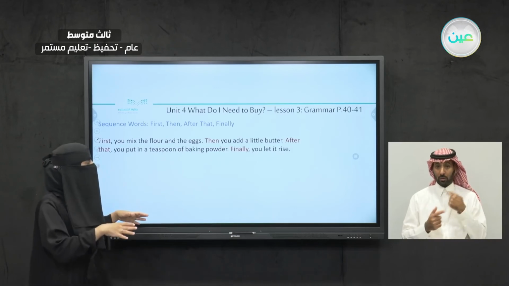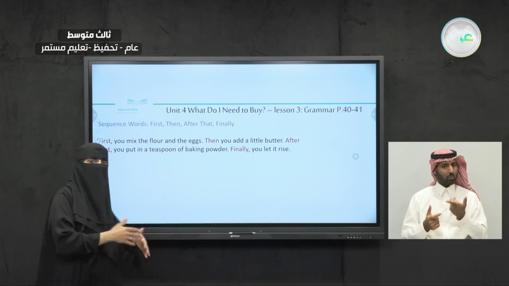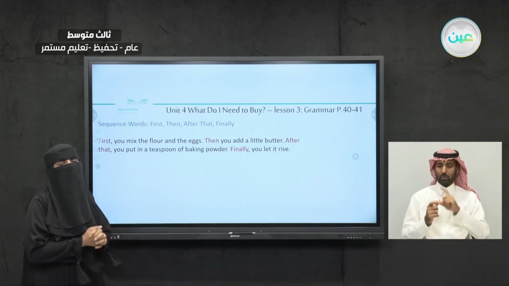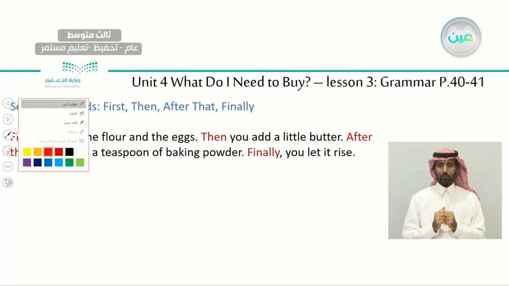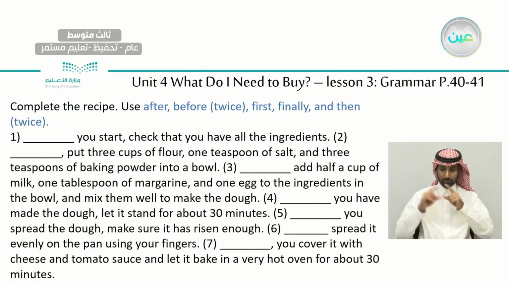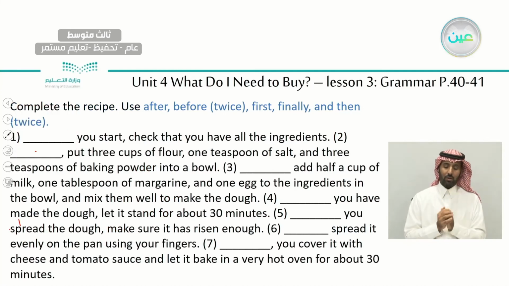So you tell them what to do first, what to do second, what to do after that, at the end, what should happen, okay? These words, we use it to tell a story, okay? To tell a sequence. We call it sequence words. Okay, let's see this exercise. Okay, complete the recipe. Use after, before, twice. So you are using before twice, first, finally, and then you use it also twice, 2 times, okay?